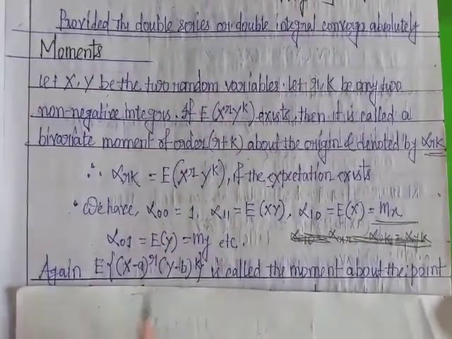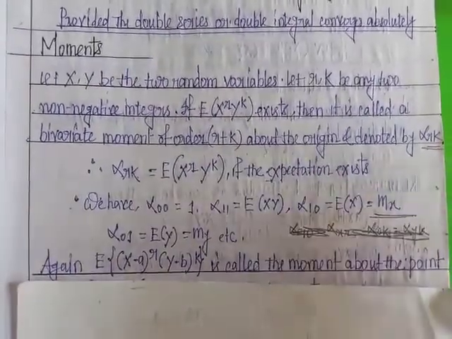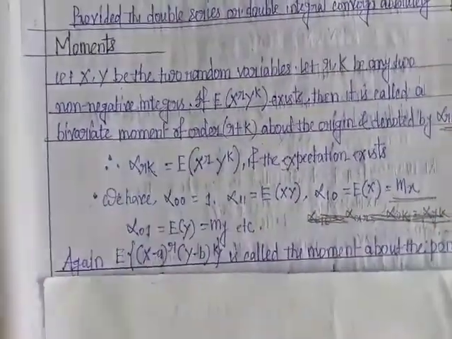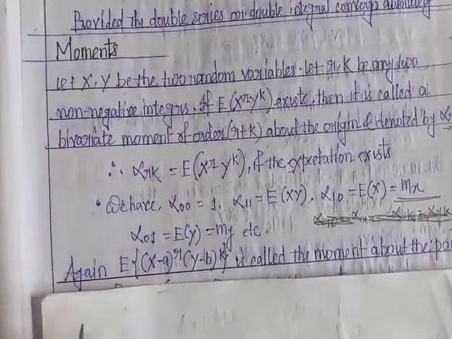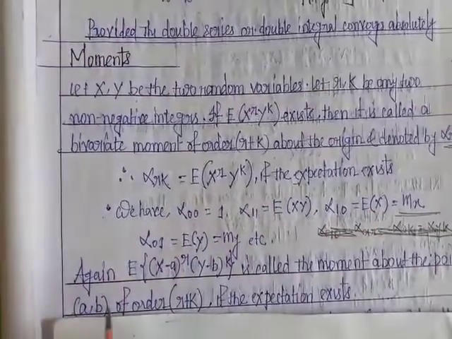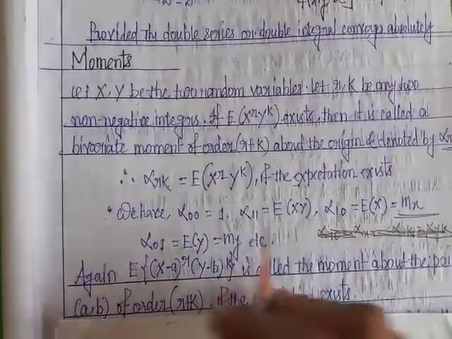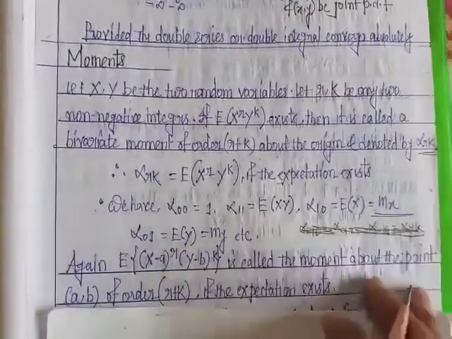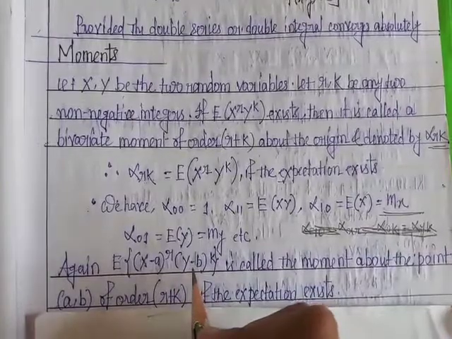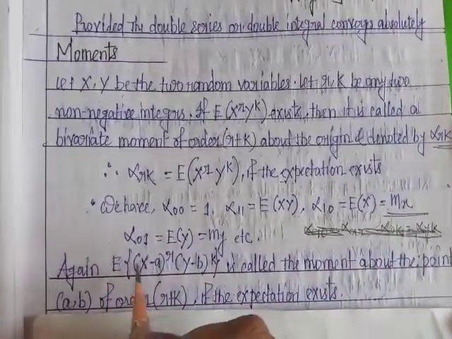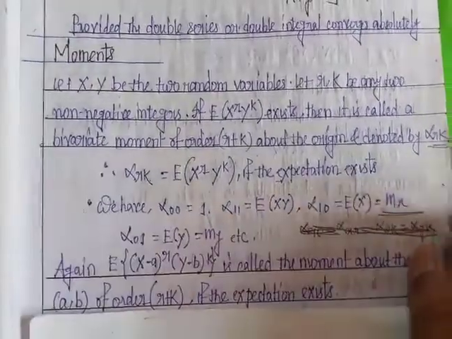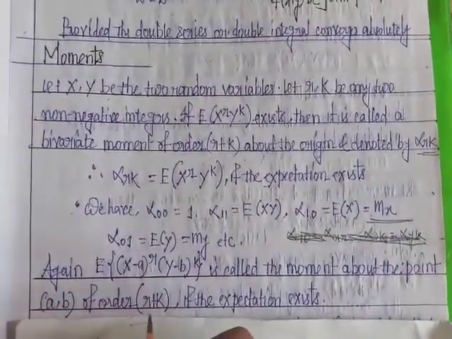Again, we already discussed for one variable the moment about any point. Here for 2D, the moment about a point (a, b) is defined by the expectation of (x minus a) whole to the power r into (y minus b) whole to the power k. So the expectation of (x minus a)^r into (y minus b)^k is the moment about the point (a, b) of order r plus k.